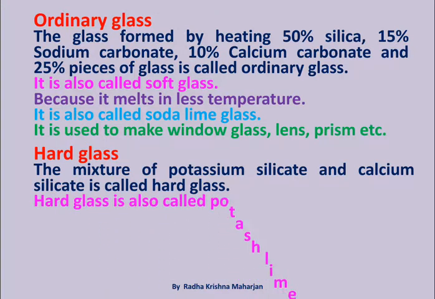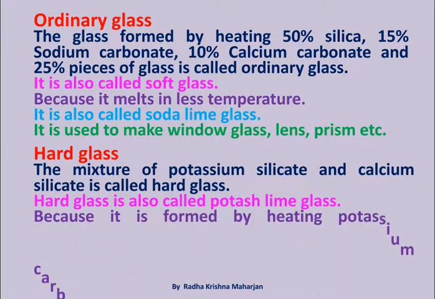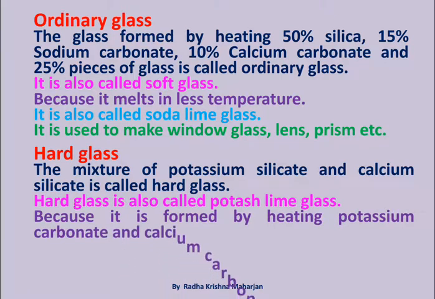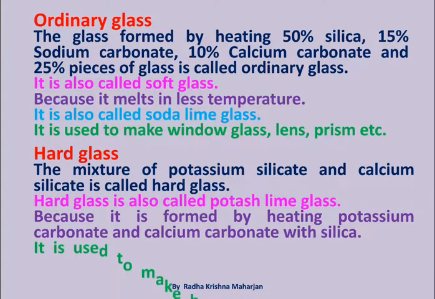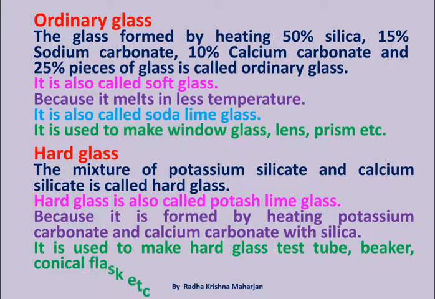Hard glass is also called potash lime glass because it is formed by heating potassium carbonate and calcium carbonate with silica. It is used to make hard glass test tube, beaker, conical flask, etc.